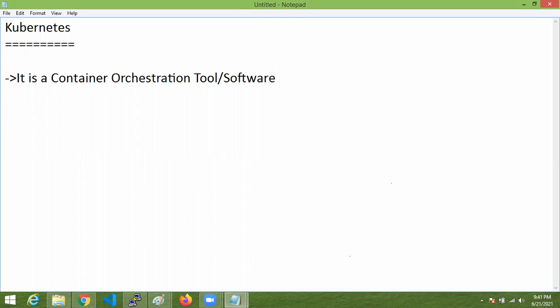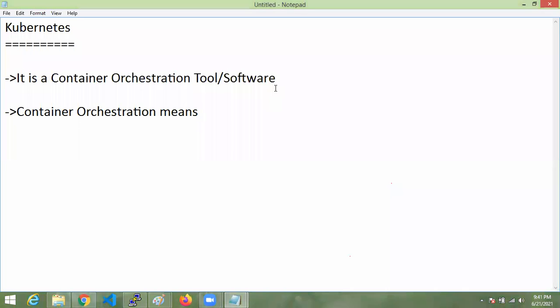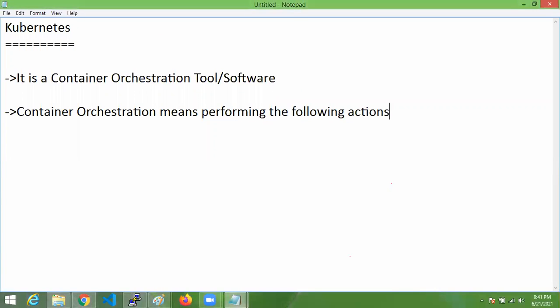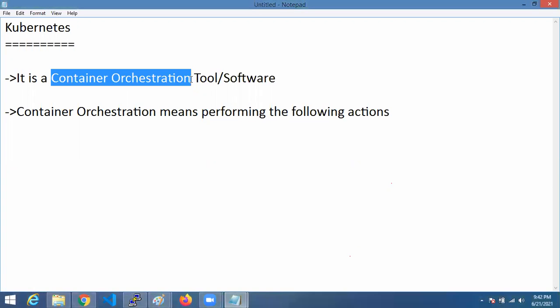Container orchestration is a technical word. Container orchestration means performing the following actions. Some actions are going to be performed in this orchestration process, and that is known as container orchestration. Container orchestration means performing the following actions. What are the actions?